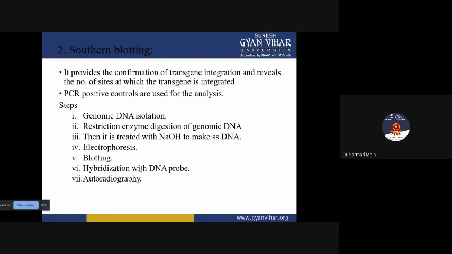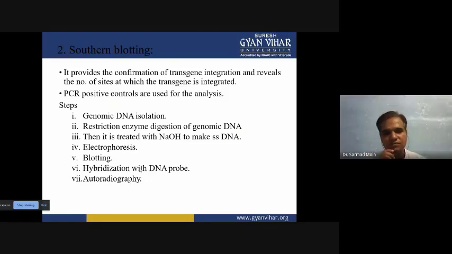Then next, Southern blotting is a technique where we can identify whether a specific DNA is present in the genome. So when we are transferring the gene, whether it is successfully integrated or not, using the Southern blotting technique we can also find out. Sometimes the PCR can't give a proper result, so you can use Southern blotting.